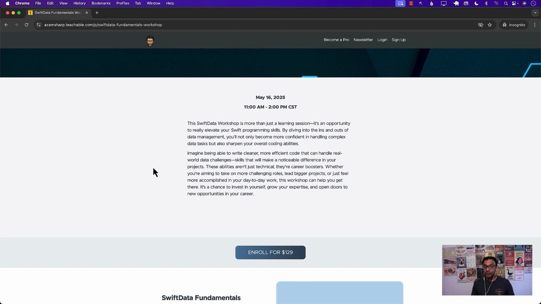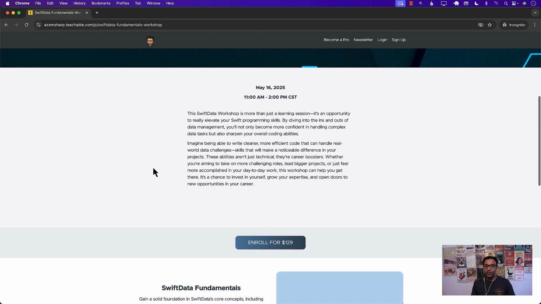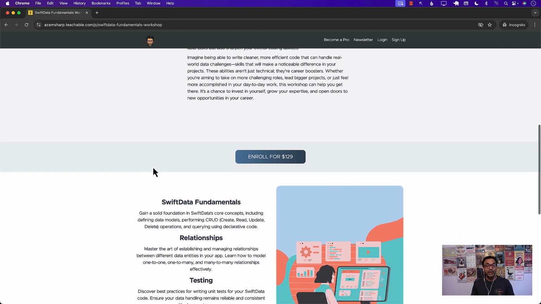Very hands-on workshop, as you have seen, that we'll be building. And you'll be learning about the correct or the built-in architecture for SwiftData. So you will remove all of those layers and just use it as it was meant to be used.